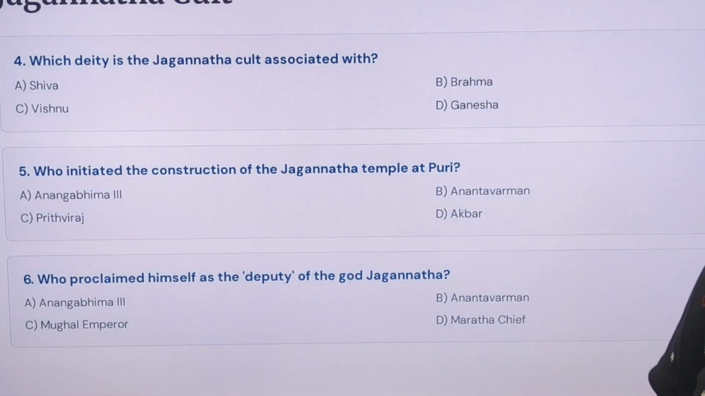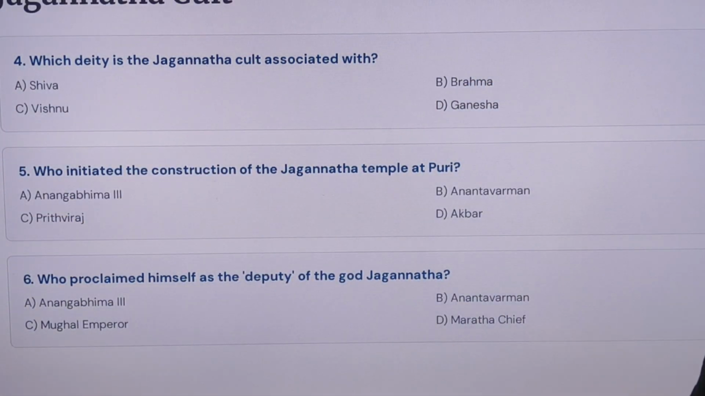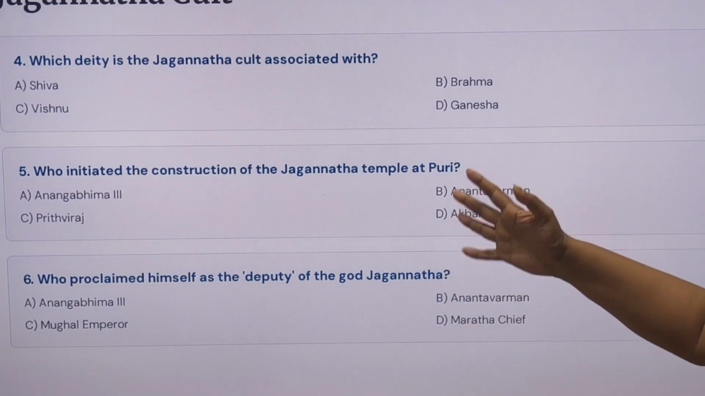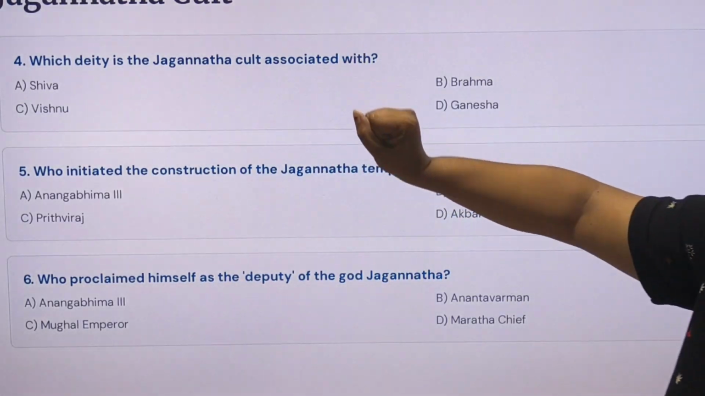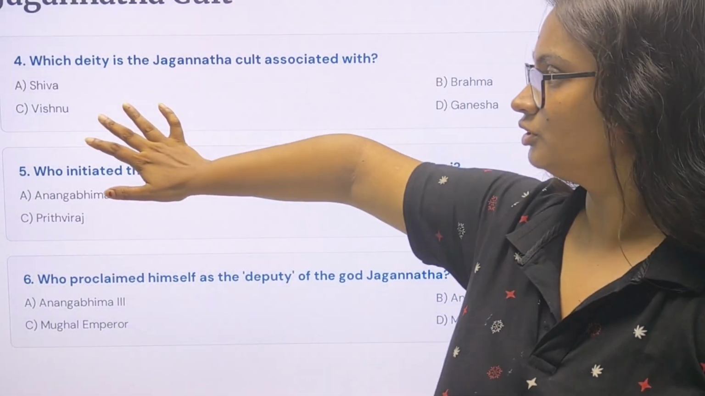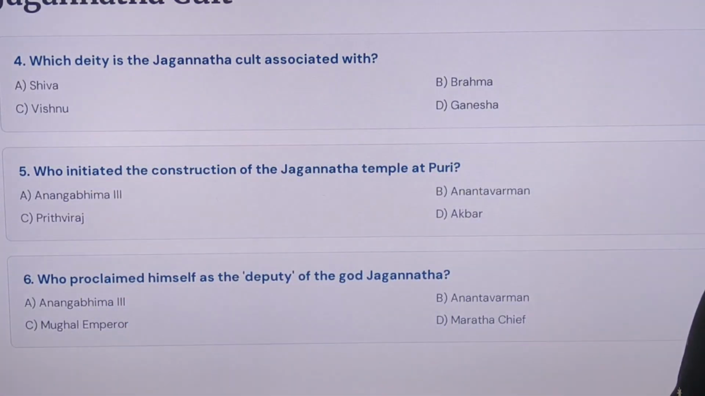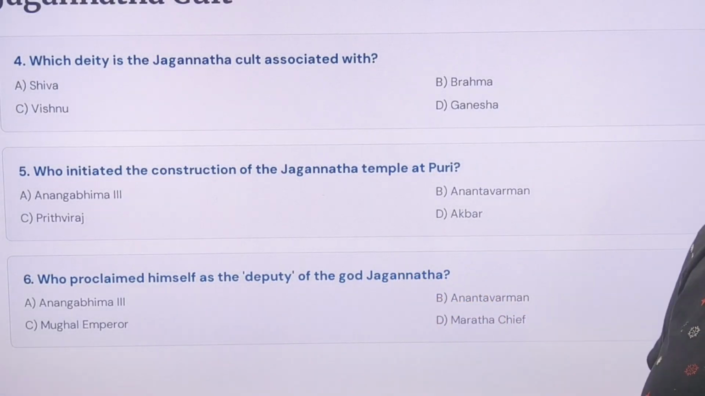Jagannath cart. After that, we come to the Jagannath cart, and that is in Odisha. So here are the questions on the Jagannath cart. Which deity is the Jagannath cart associated with? Vishnu. Jagannath is considered an avatar of Vishnu. Okay, so that is Vishnu.